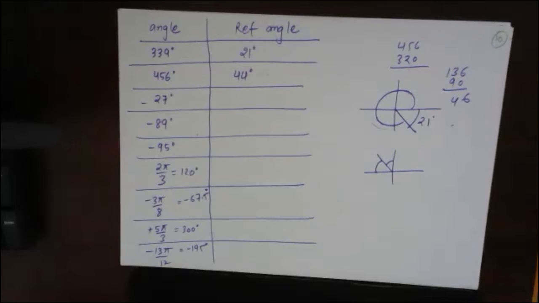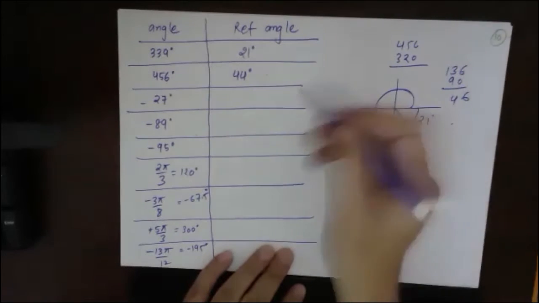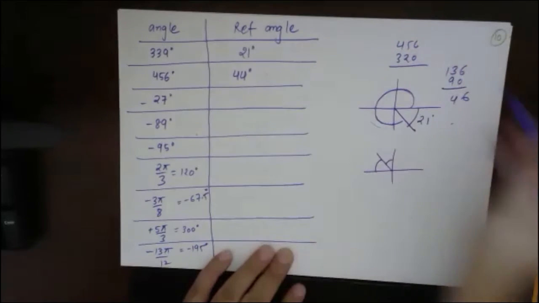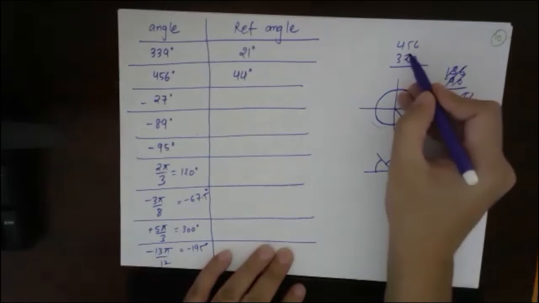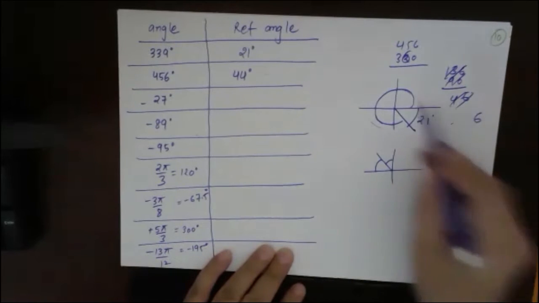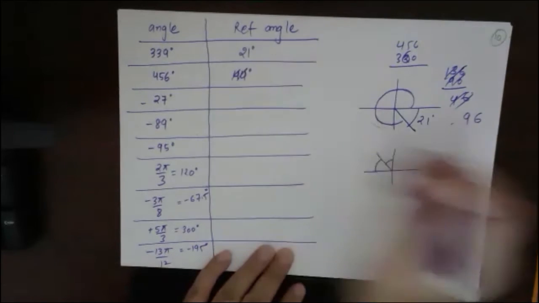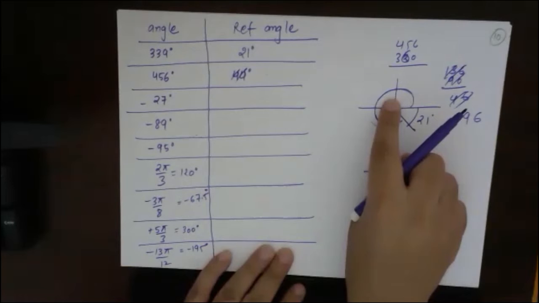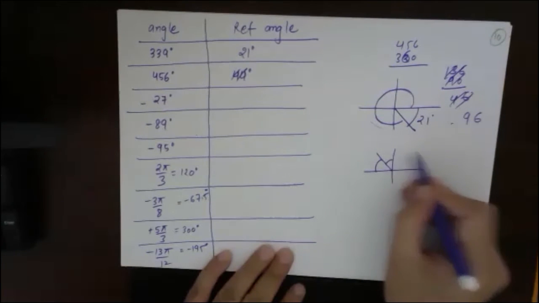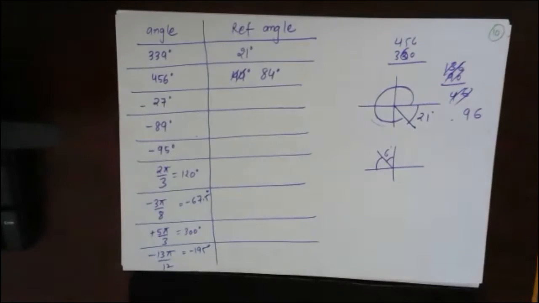Understood? Oh, sorry, why have I written 320? This is 360. So 456 minus 360 is 96. 96 means 6 degrees more than 90. That means this is 6 degrees, so this will be 84 degrees. Sorry, I wrote 320 here by mistake. Understood?